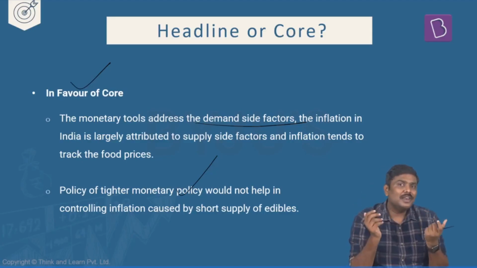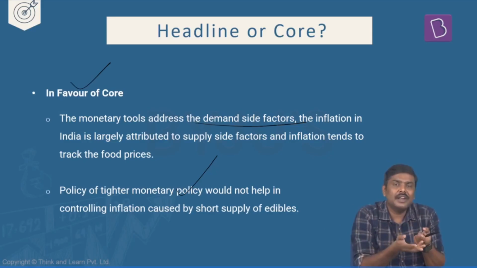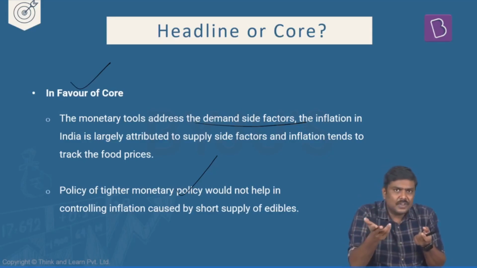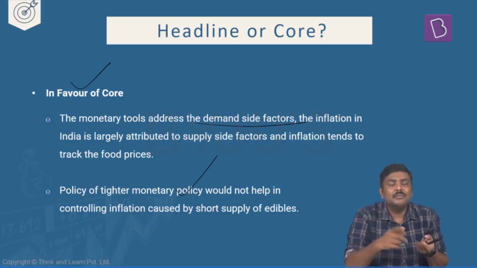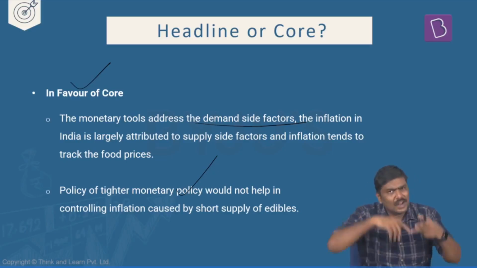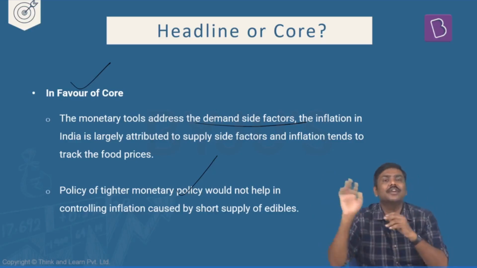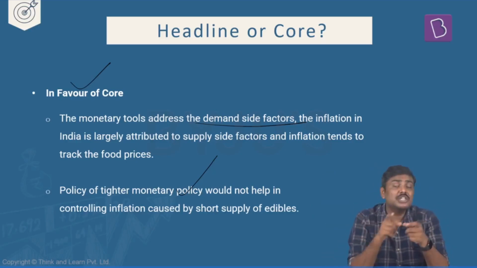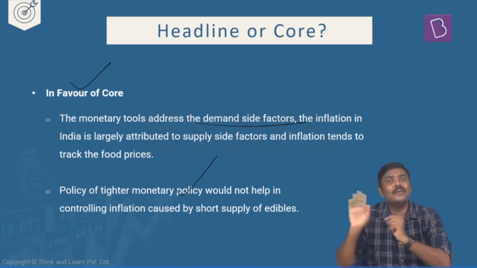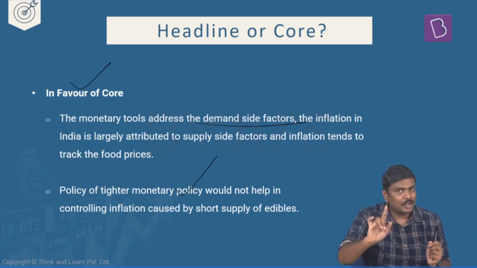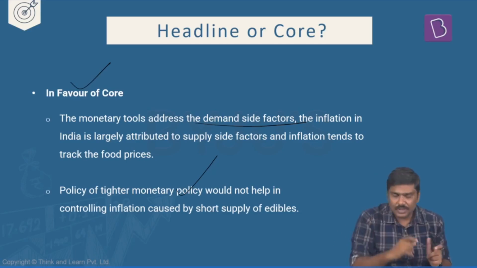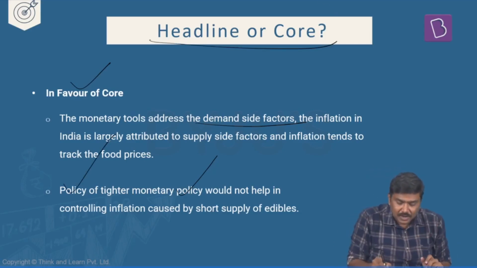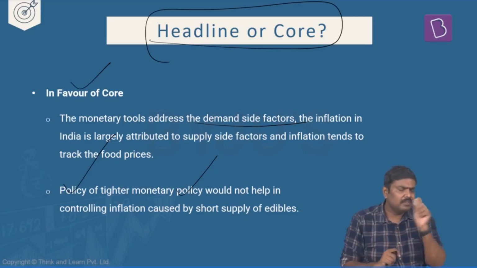But the argument here is that this shift in the inflation rate is for a very short duration. These shifts are short-lived because food prices and fuel prices will keep on fluctuating automatically. So based on factors which are fluctuating and short-lived, we are making our policy. This is not the right approach. Rather than using headline inflation, we must be using core inflation here. This is the argument with respect to headline versus core.